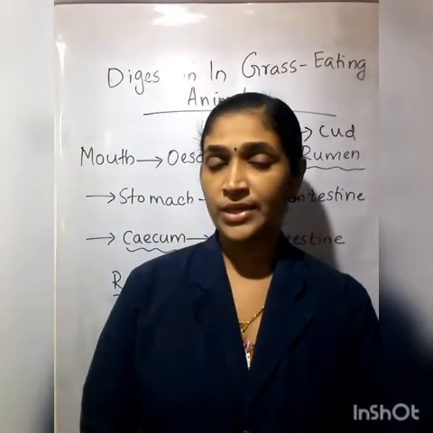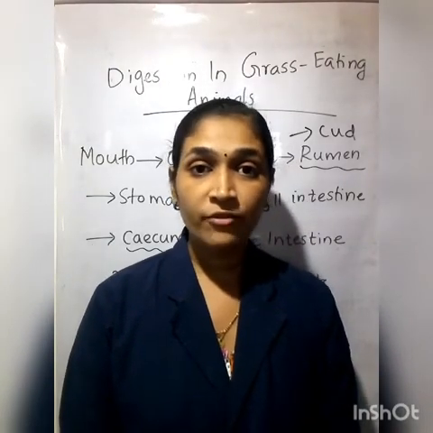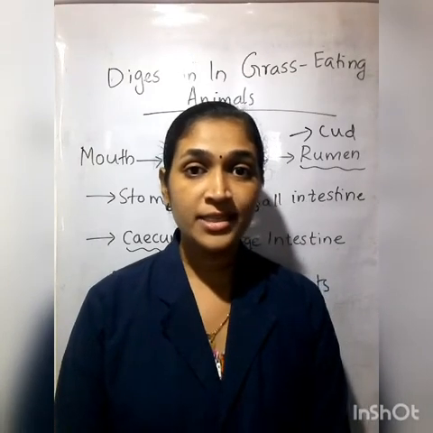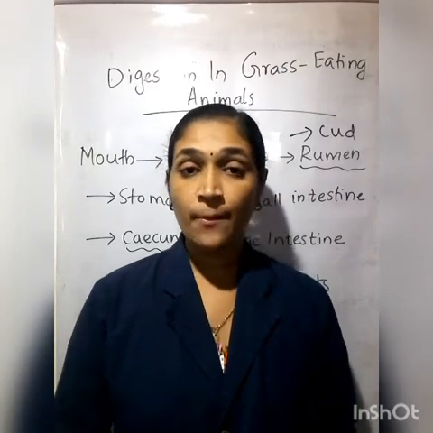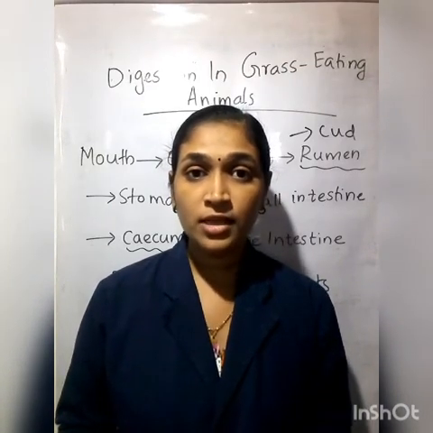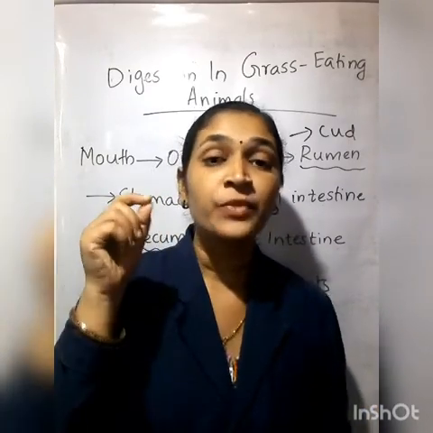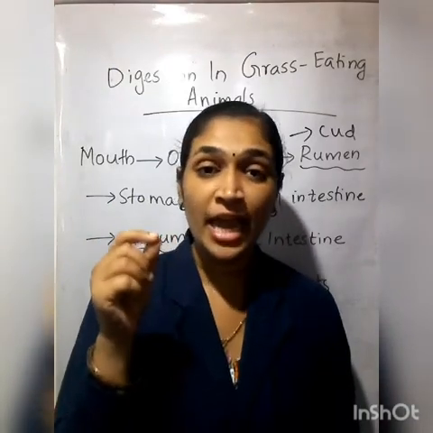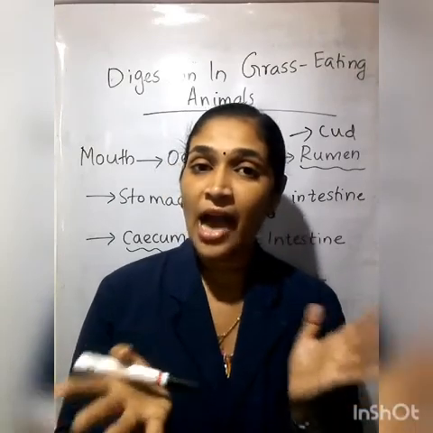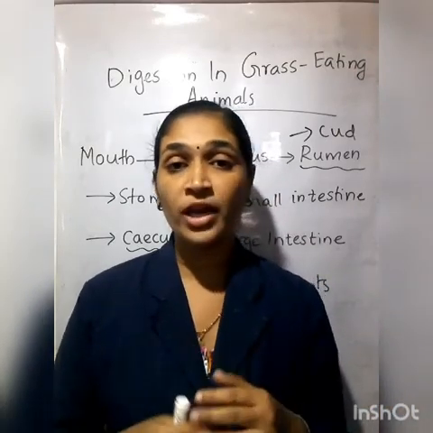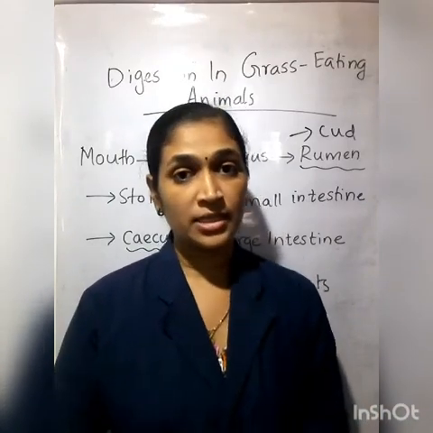Now, can I ask one question? Can humans eat grass? Will it digest? Why won't it digest? Why is grass not digested in human beings? Because we don't have a cecum. Some bacteria present in the cecum have the ability to digest cellulose, but in humans the cecum is absent. Hence, our human body can't digest cellulose. That's why humans can't eat grass.